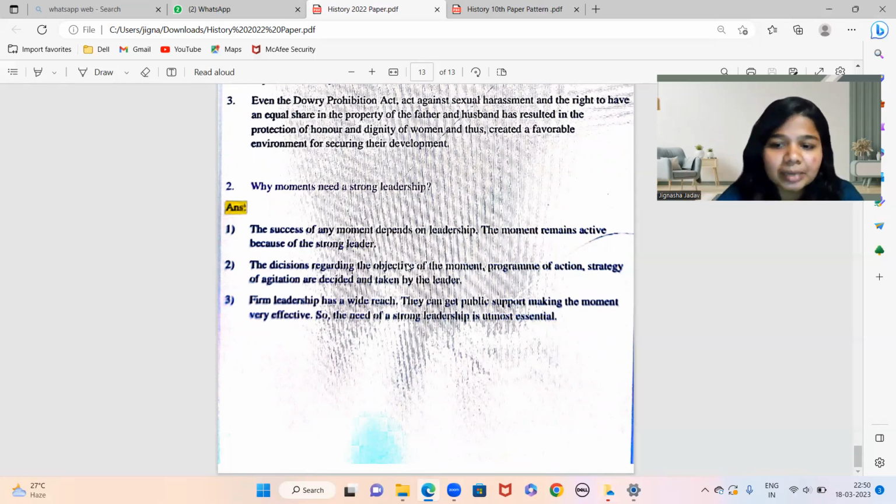So again, this is from the chapter 4, social and political movements, और उसमें movement वाले concept में से ये है that the success of any movement depends upon the leadership, right? That the movements remain active because of the strong leader. कि अगर members ये एकदम ढीले हैं, they're not active, तो फिर काम नहीं चलता. So you need a leader जो आपकी पूरी टीम को आगे अच्छे से गाइड करेगा.